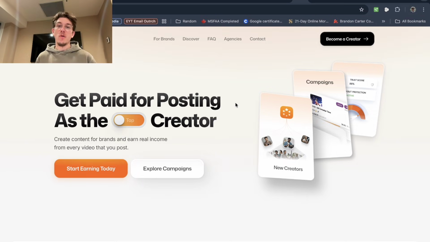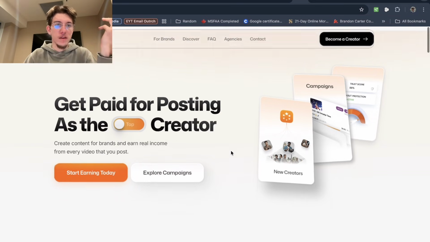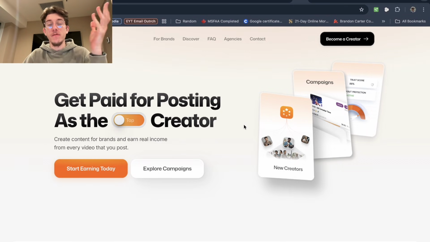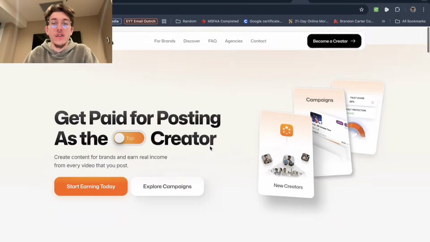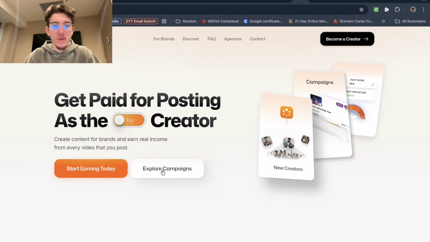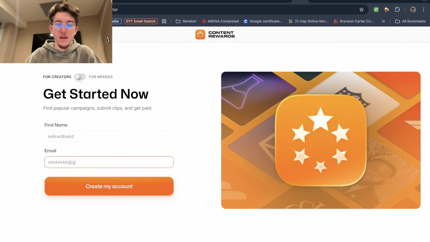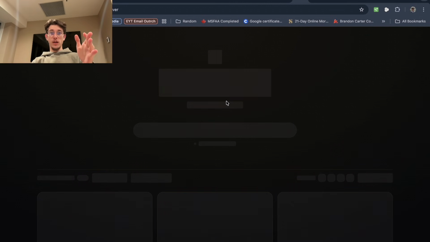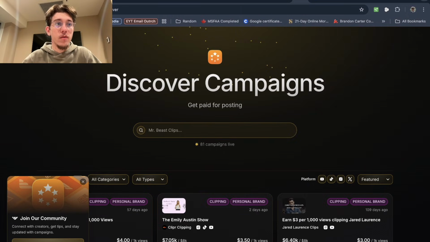So, I wanted to go over another app or software tool, I guess you can call it, Content Rewards, right? This is something from WAP actually, and it's a feature that they had on WAP for quite some time, right? But it actually turned into a little bit more than just a feature. It actually turned into a whole entire website software, right? That basically just simply takes you to WAP. So if you press start earning today, you put in your name or whatnot, you put in your email, right, .gmail.com. It basically just takes you to WAP so you can sign up on there and do that sort of thing, right? That's all cool stuff, but we're not really here for that.